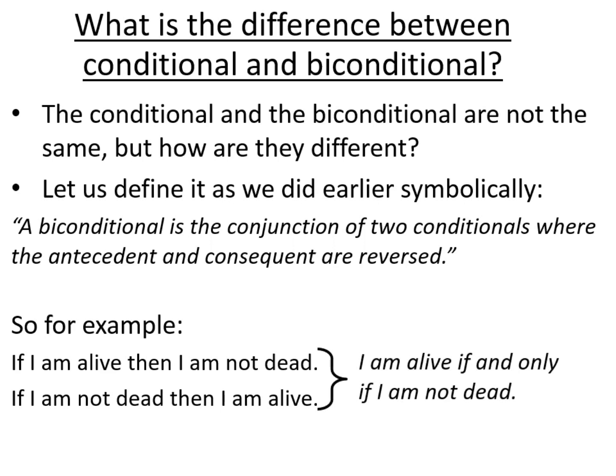So if we want to write that as a single biconditional statement, we would say, I am alive if and only if I am not dead. So we can see this and we can see it working in a way, but we can't really get an idea of the mechanics of how it works unless we look at the idea of necessary and sufficient conditions.